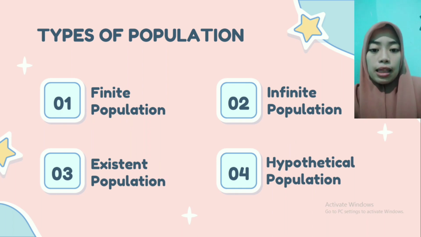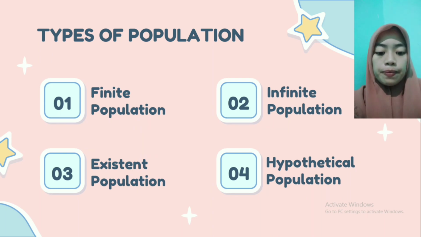And the last is hypothetical population. The population whose units are not available in solid form is known as the hypothetical population. A population consists of a set of observation objects that all have something in common. In some situations, the population is only hypothetical.